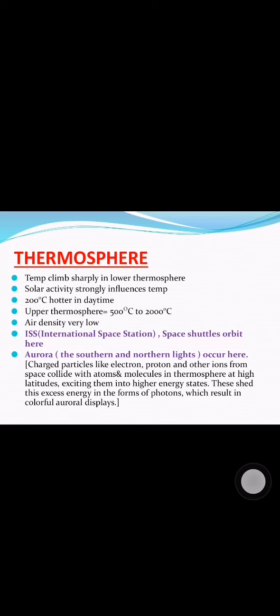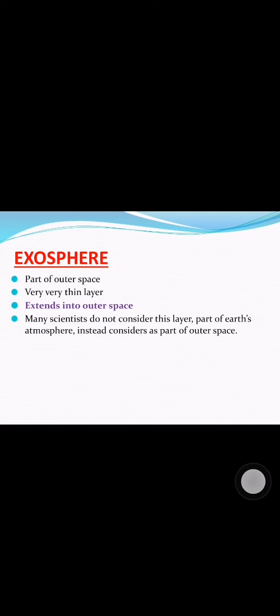Now we'll be moving on to our final layer, which is the exosphere. This layer is very thin, and this extends into outer space. Because of this reason, this layer is not considered to be a part of our Earth's atmosphere by some scientists.